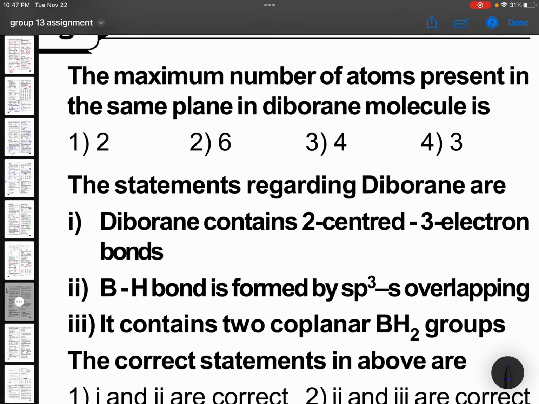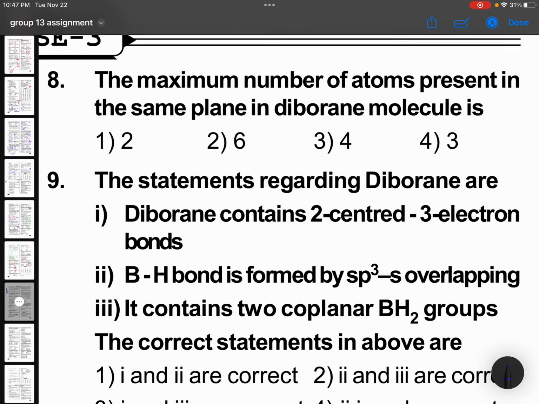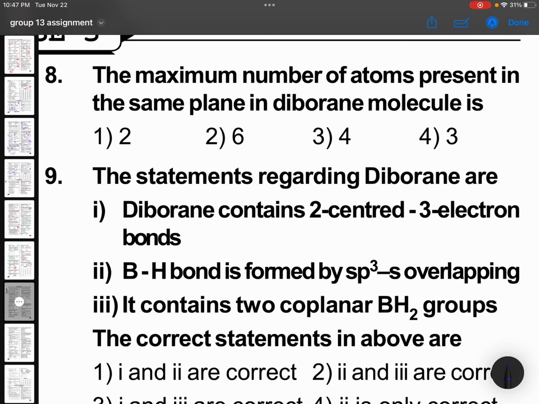Eighth one. The maximum number of atoms present in the same plane of the diborane molecule. Diborane will be like this. B, same plane, same plane, same plane, same plane. So these three will be in the same plane. So 6 atoms will be there.